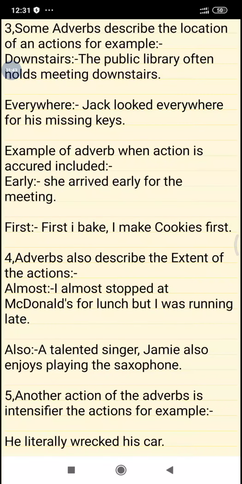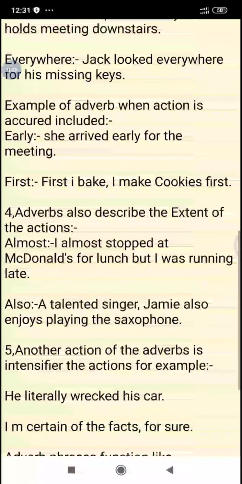Examples of adverbs describing when an action occurred include early: she arrived early for the meeting. First: I make cookies first.